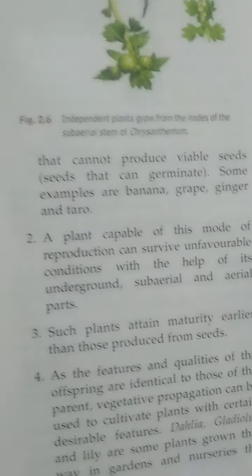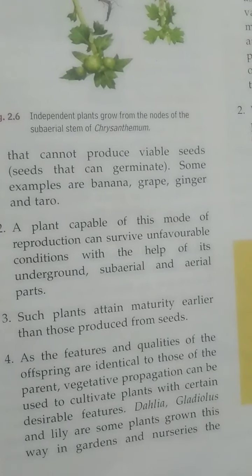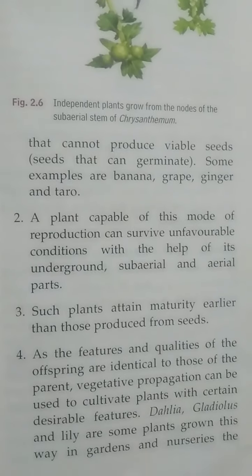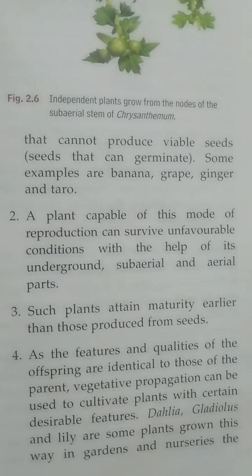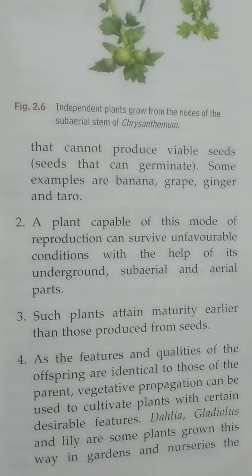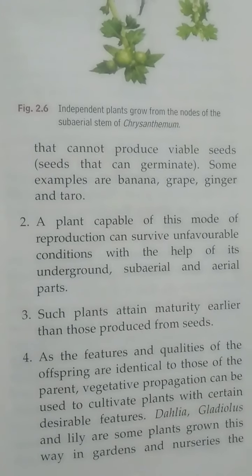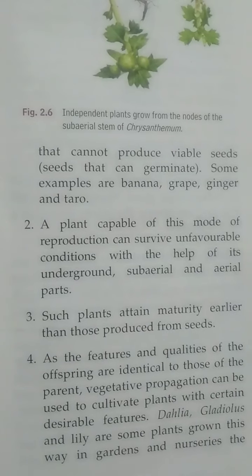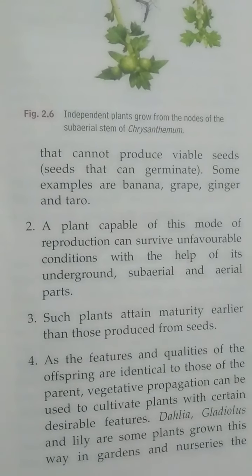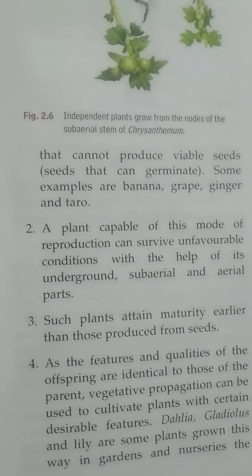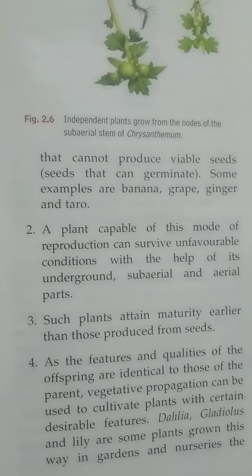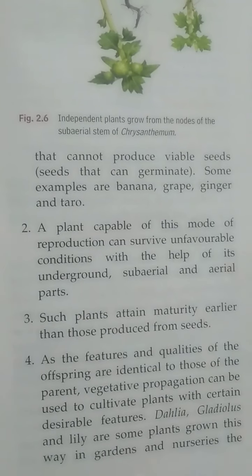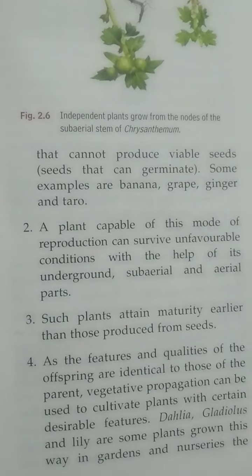Now this vegetative reproduction is responsible for the continuation of those plant species which cannot produce viable seeds. Non-viable seeds means the seeds fail to germinate. So in those cases this vegetative propagation method can be applied, and such plants are like banana, grape, ginger and taro.